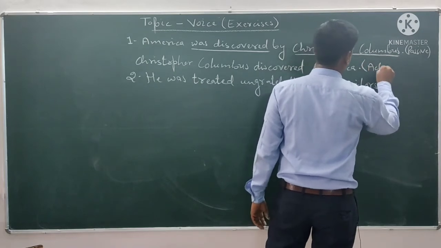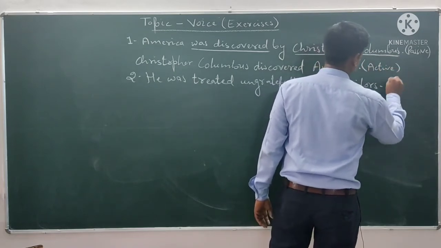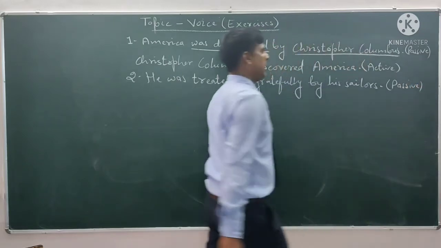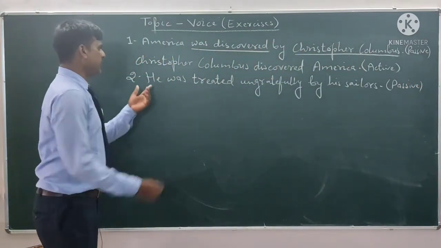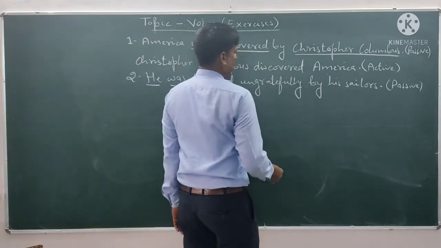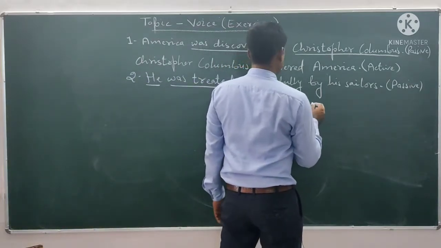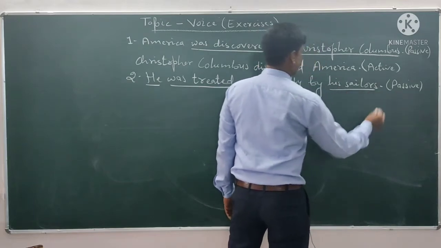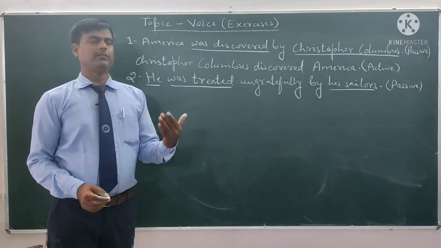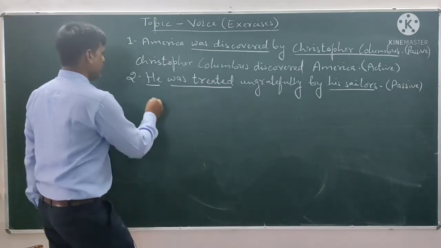This is passive. We will change it into active voice. So he is the subject, was treated is the verb, ungratefully is the adverb, and his sailors is the object. The object of passive voice will be the subject in active voice. So his sailors.